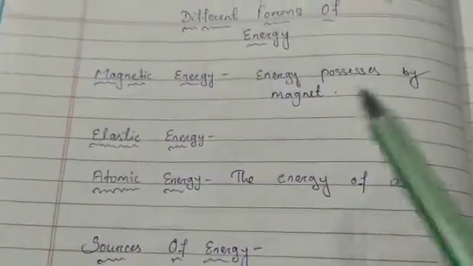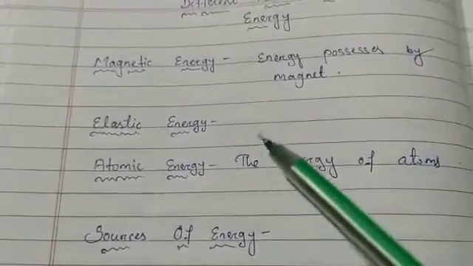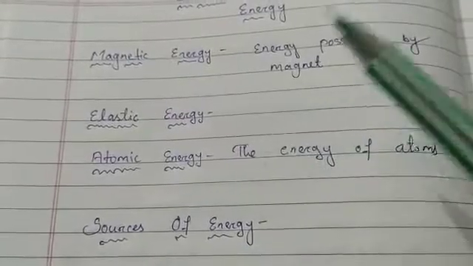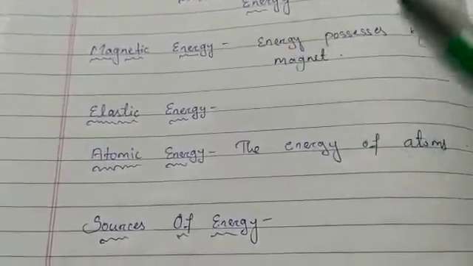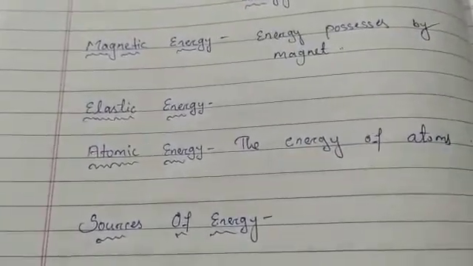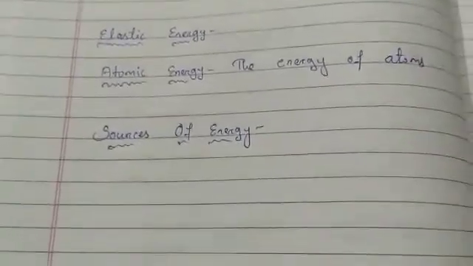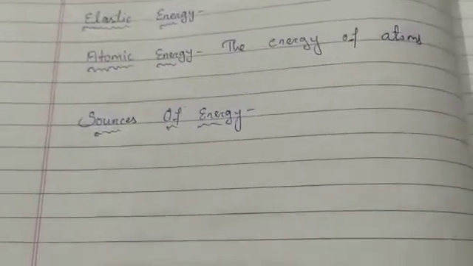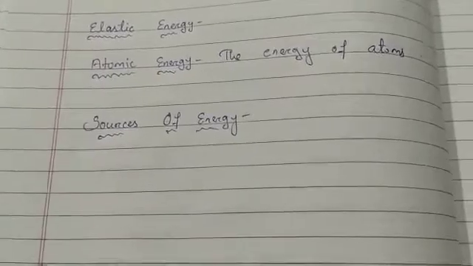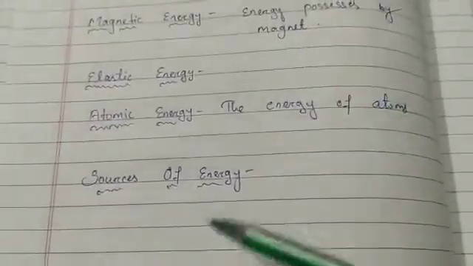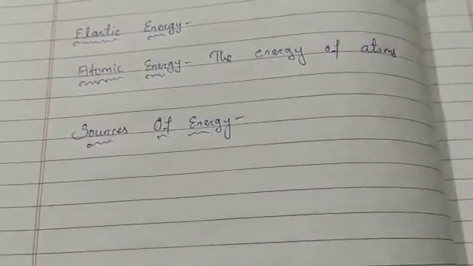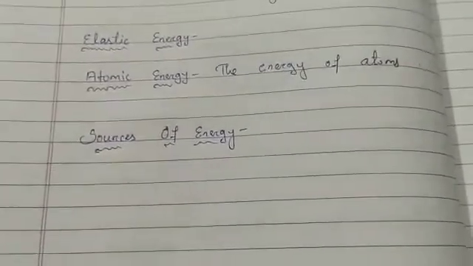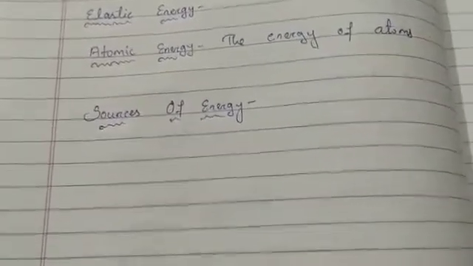So these were the different forms of energy: chemical energy, light energy, sound energy, magnetic energy, heat energy, elastic energy and atomic energy. Now we will learn about the sources of energy, that is, where the energy is coming from. We will discuss the sources of energy in detail.